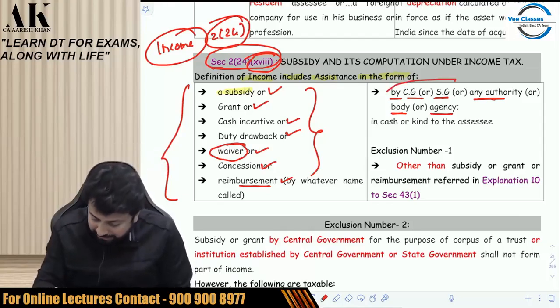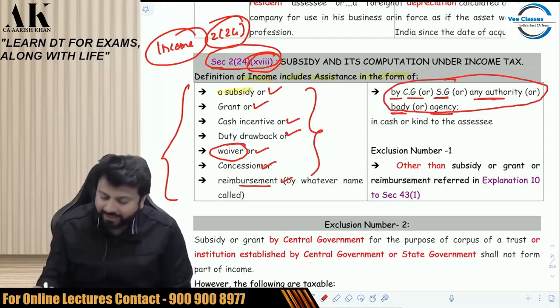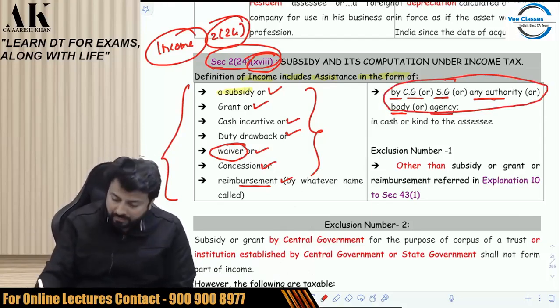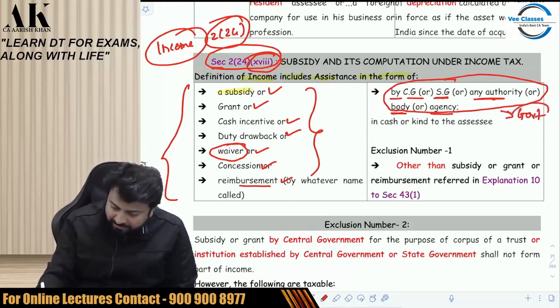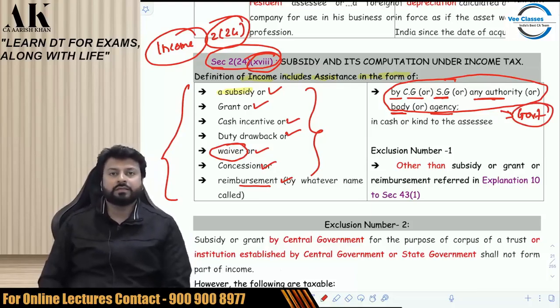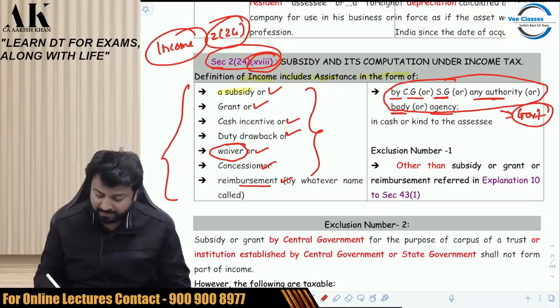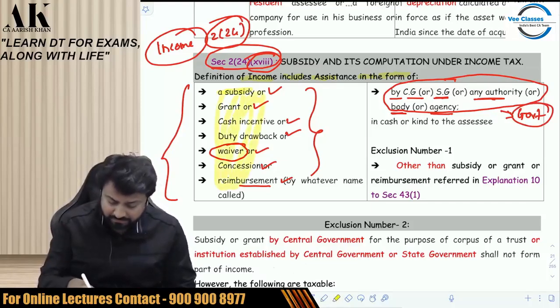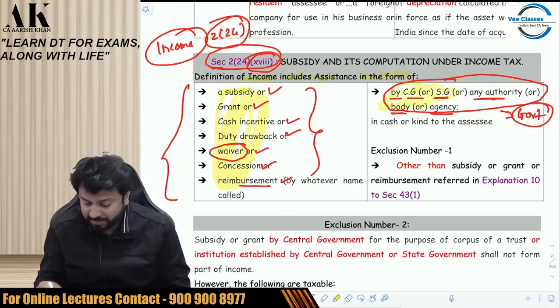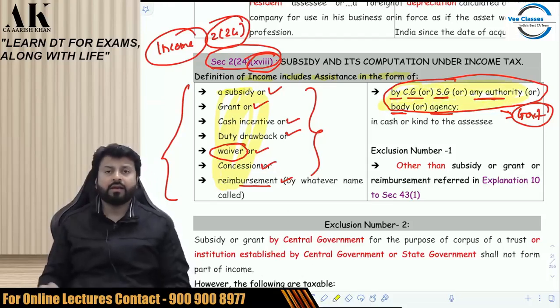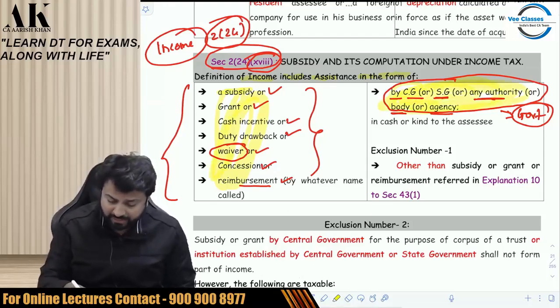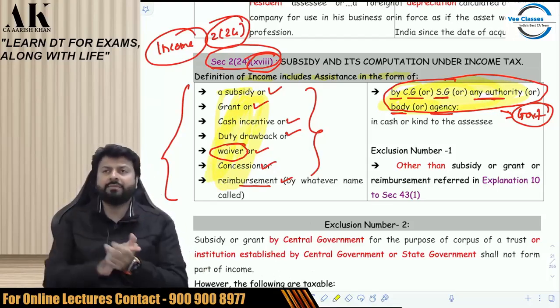So if you have a close eye on these people, these are all governmental people. So these are income. Listen carefully. It's not that simple. Please pay attention. These are income, provided it is given by these people. And if these people are giving you these things, then it is income. If it is income, add to income statement.